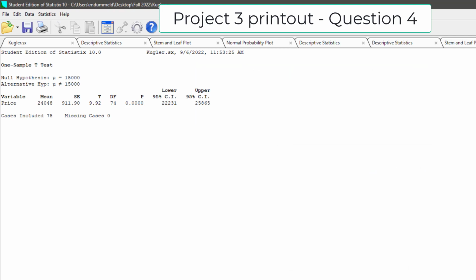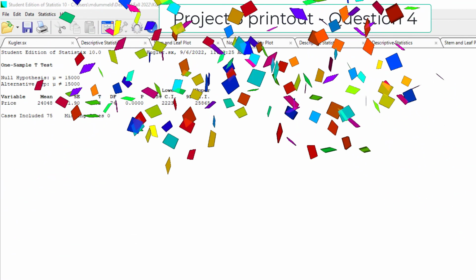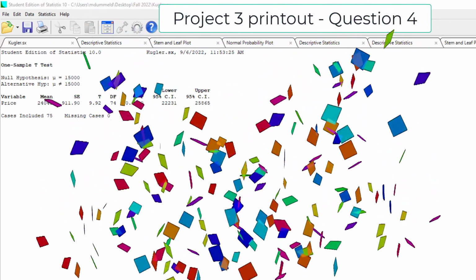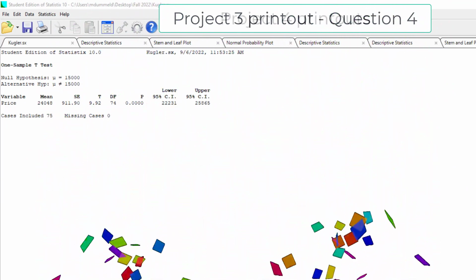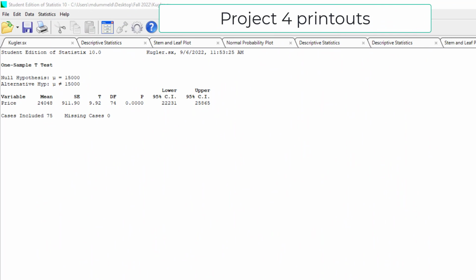So now I am through project 3. Let's see, I'm 6.5 minutes in. Those are the project 3 printouts, and the last printouts are really easy to get, actually. For project 4, there are 2 printouts. There's question 1 and question 2, and they both are similar. So I'm going to show you how to get those.